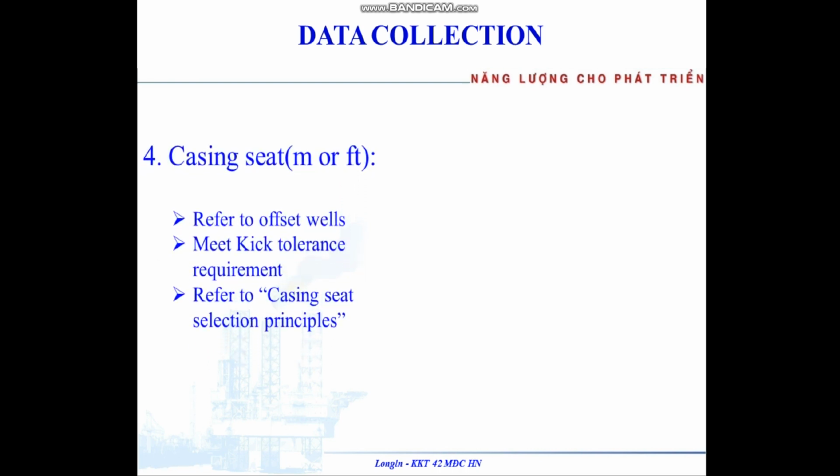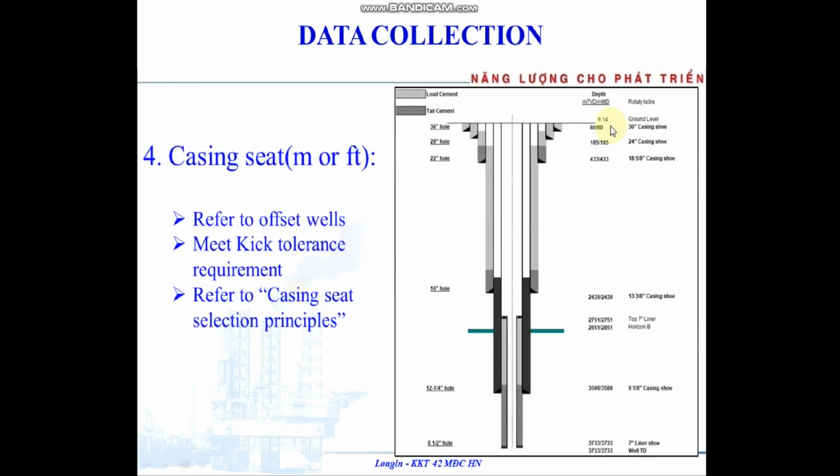The casing seats. Here we have 13 casing, 24 casing, and 18 5/8 casing, so we have the seat depths. The design refers to the object well, meets the kick tolerance requirement, and refers to the casing seat selection principle to choose casing seats.